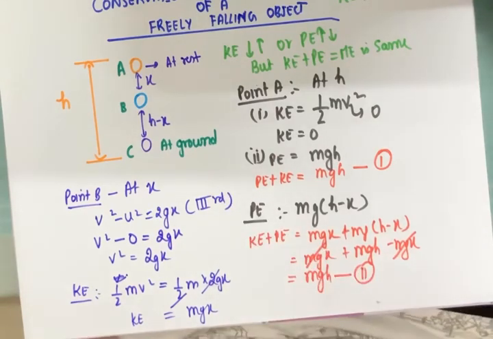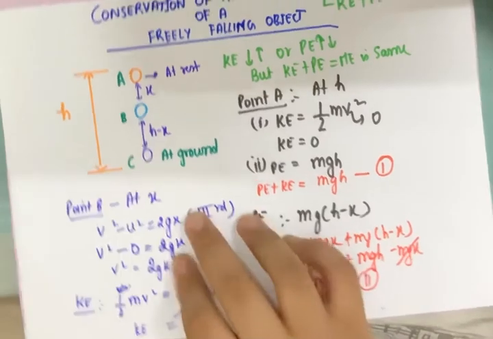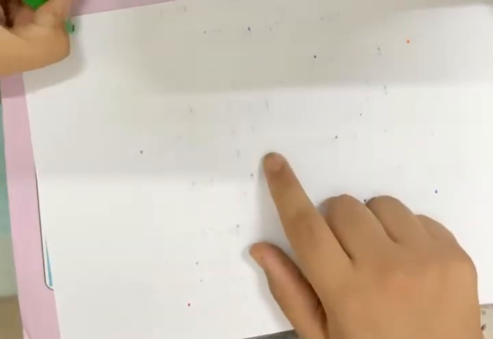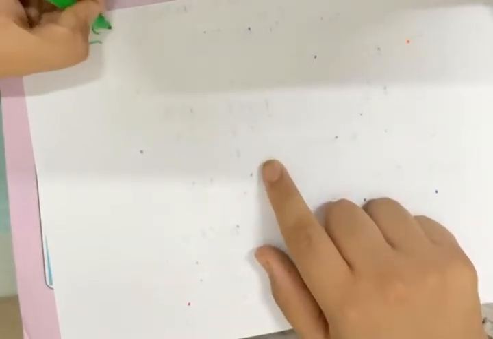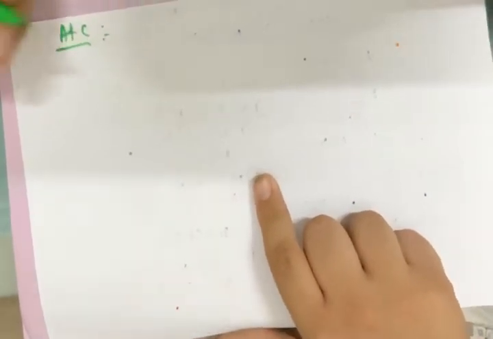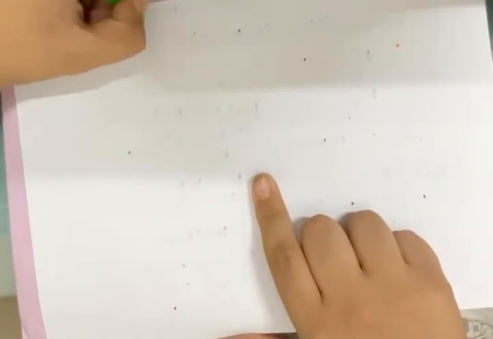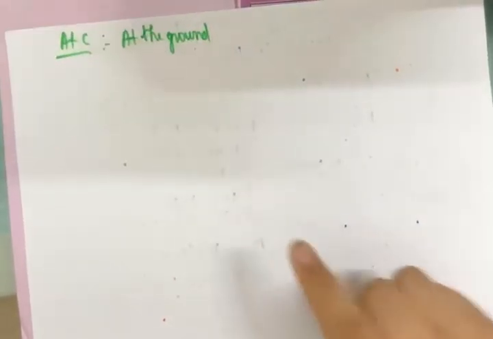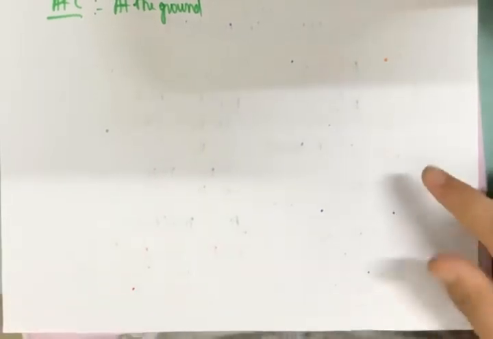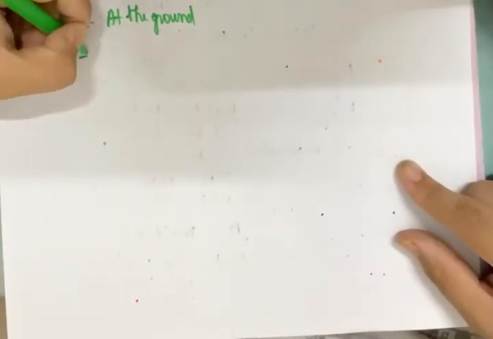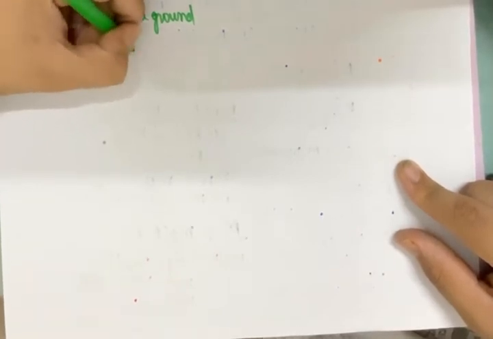Now let me prove it for the last point, and our question is done, at point C. So at C the object is on the ground. That means what is the height? Height is 0, at the ground. Now first let me calculate kinetic energy. Kinetic energy is half m v square.